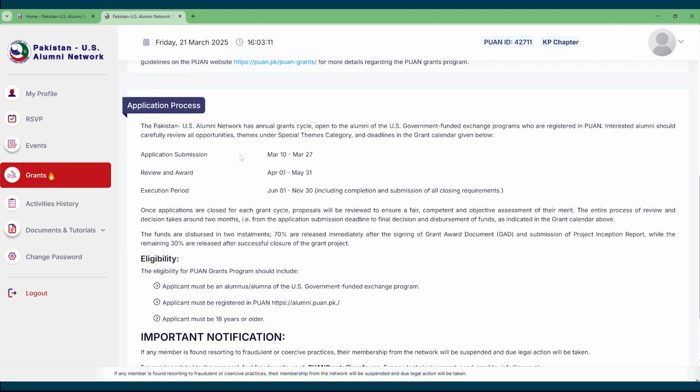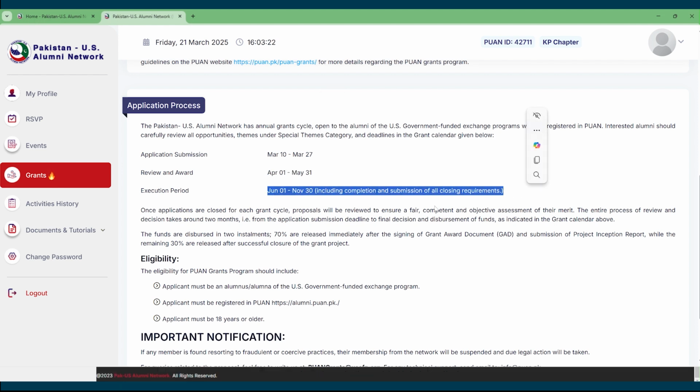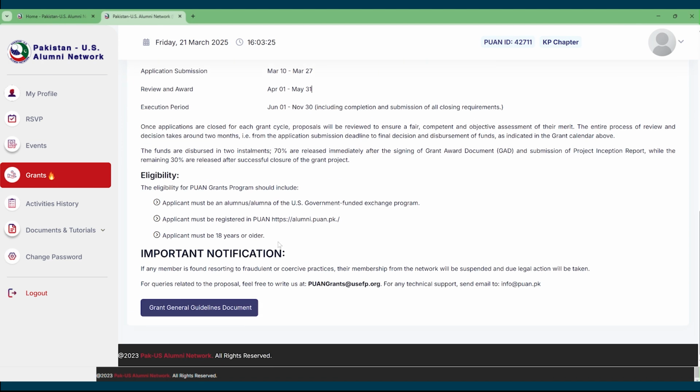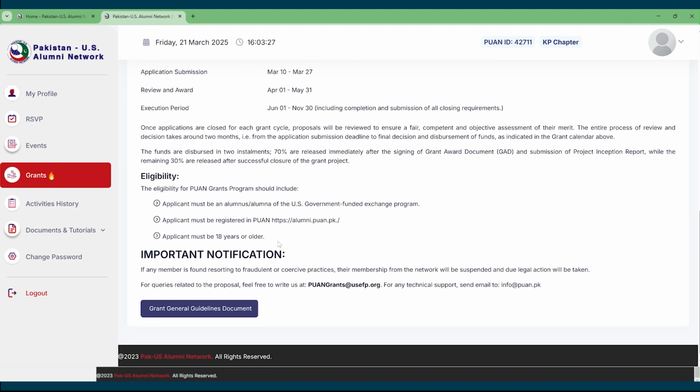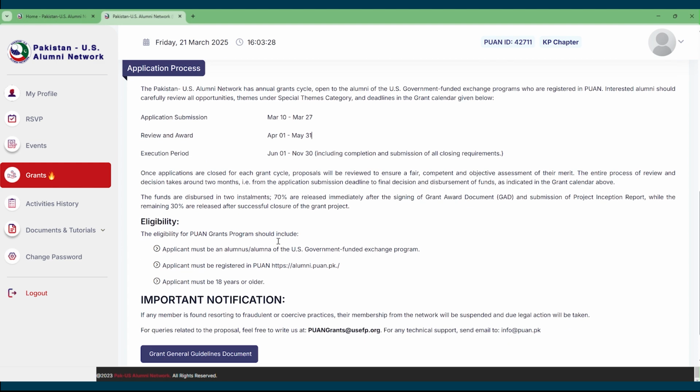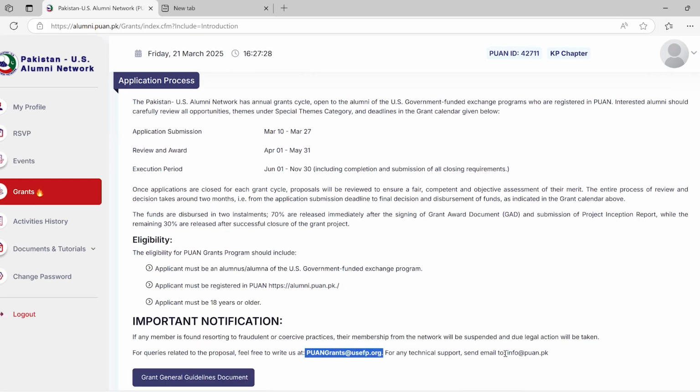Please note that applications will be submitted from March 10th till March 27. The review and award period would consist of April 1 till May 31, and the execution period should range between June 1st till November 30th. This should include completion and submission of all closing requirements as well. In case you need any technical assistance, please drop an email on